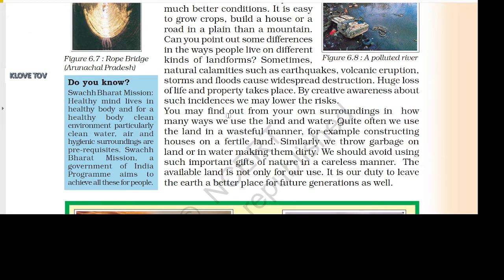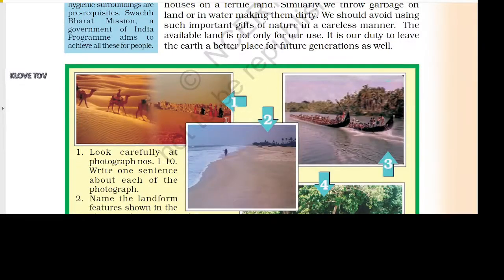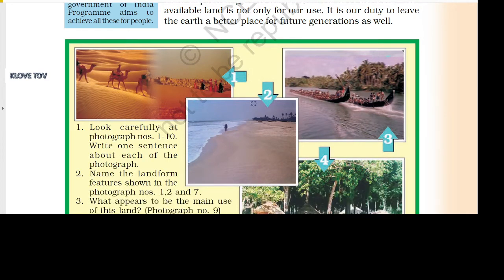You may find out from your own surroundings in how many ways we use the land and water. Quite often, we use the land in a wasteful manner. For example, constructing houses on a fertile land. Similarly, we throw garbage on land or in water, making them dirty. We should avoid using such important gifts of nature in a careless manner. The available land is not only for our use, it is our duty to leave the earth a better place for future generations as well.